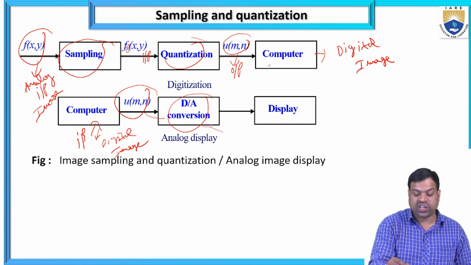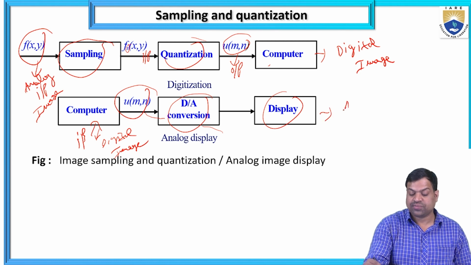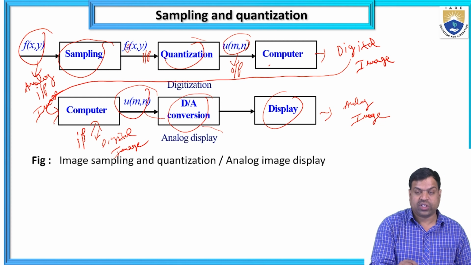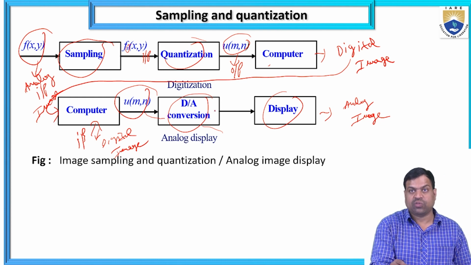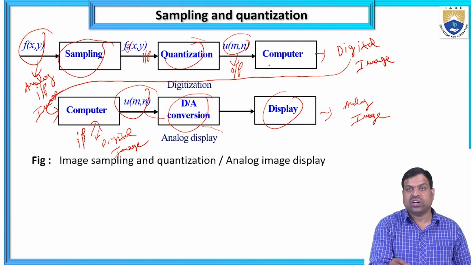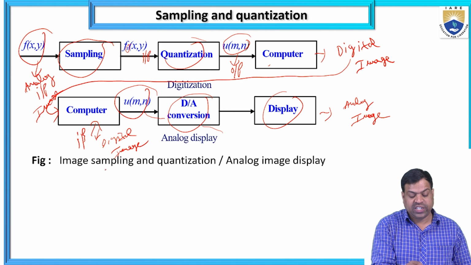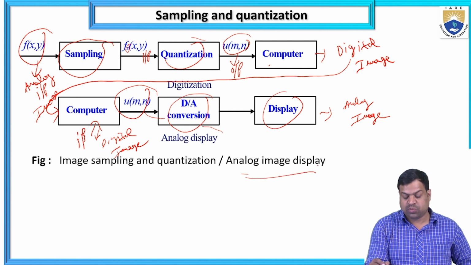Then there is the display, the digital to analog conversion. The digital image is the input of this computer. Again, the digital image is converted by digital to analog conversion, and the display shows the analog image. So that is the image sampling and quantization, and that is the analog image display.